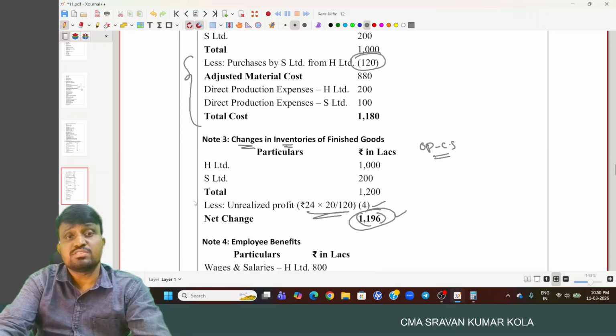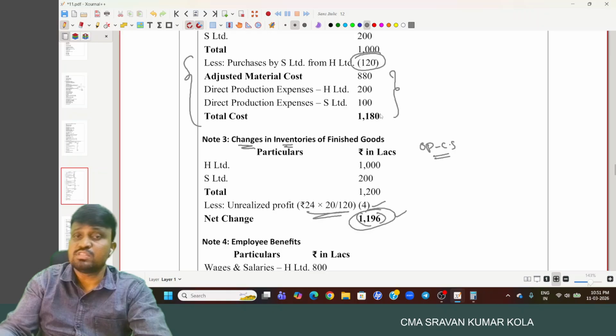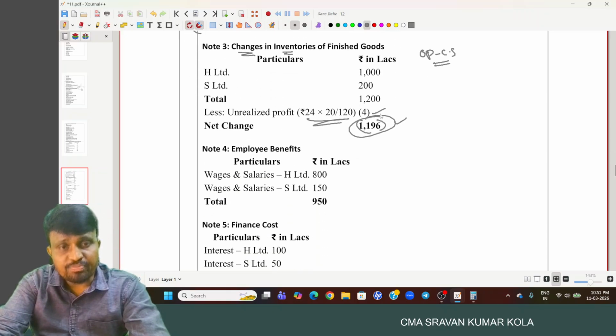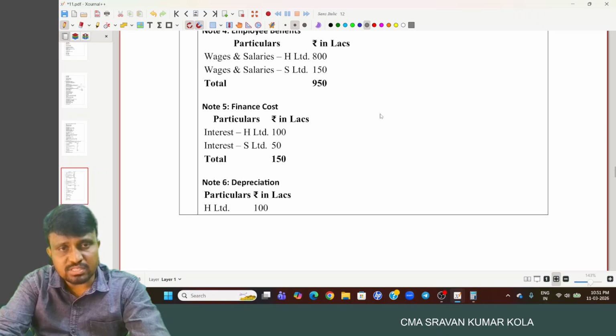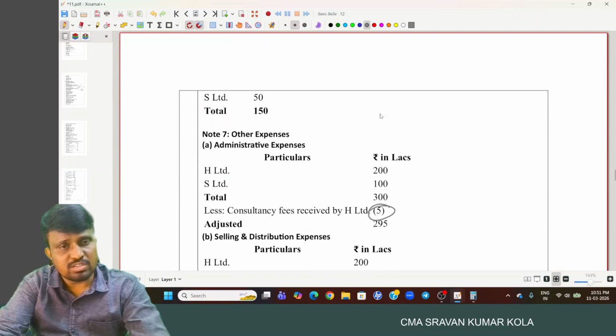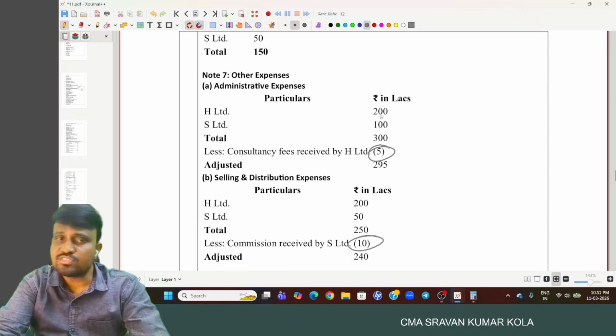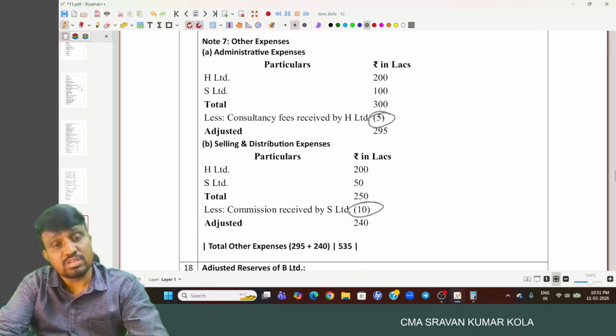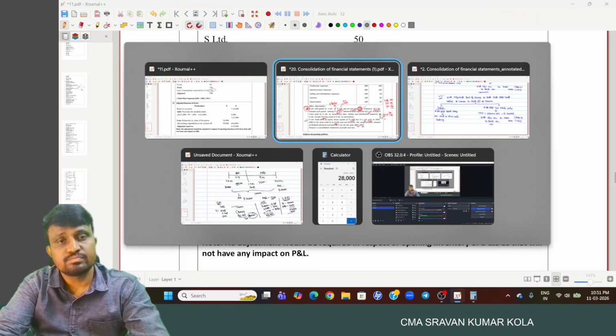And production expenses are also required to be considered as a cost of material purchased. Employee benefit expenses H plus S Limited, finance cost, depreciation and amortization H plus S Limited, other expenses H plus S Limited, plus minus mutual transactions we have. Okay,